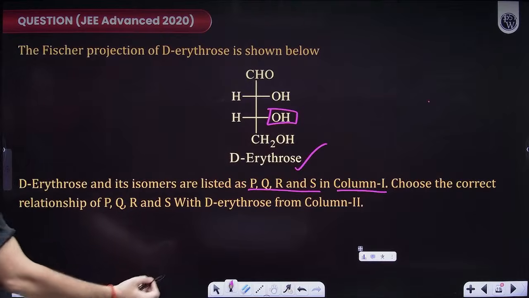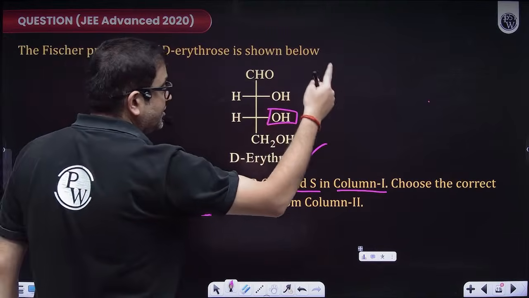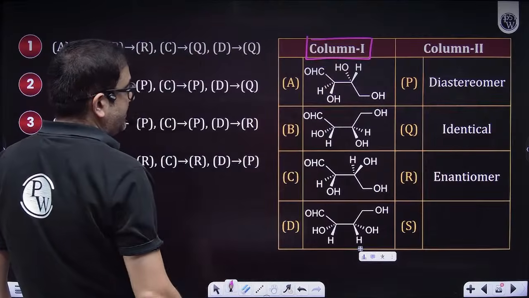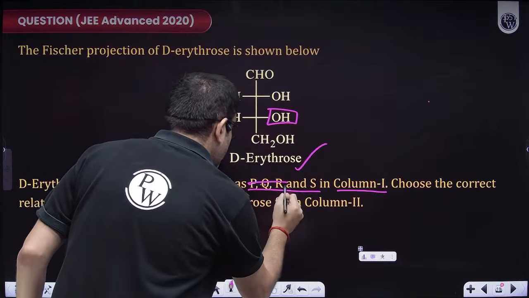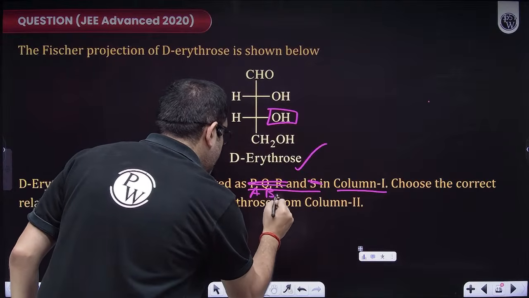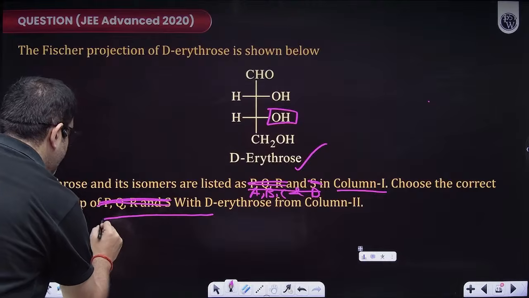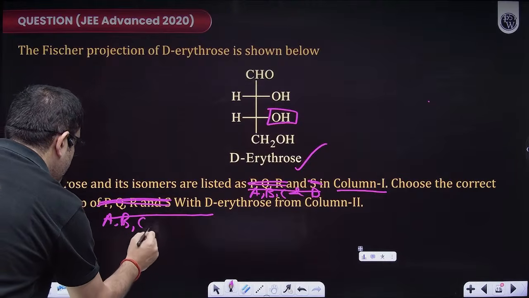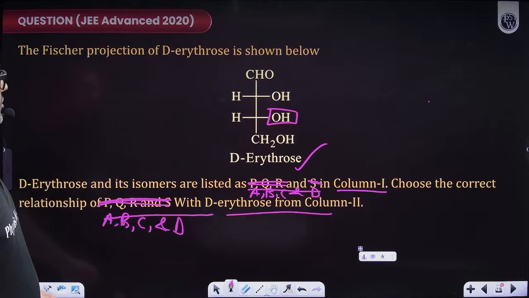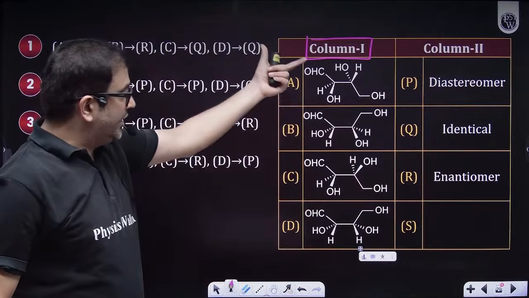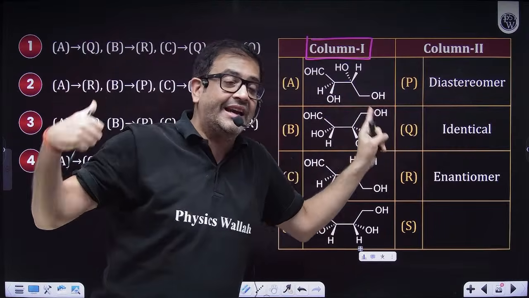And what do we have to do? We have to choose the correct relationship between P, Q, R, S and this. Okay, so what is the relationship between these? Acha, P, Q, R, S. Beta, I guess this should be written A, B, C, D. A, B, C and D are its structures, and you have to define the relationship of structure A, structure B, structure C and structure D with erythrose in column 2. Okay, so these are my A, B, C, D, and you have to relate each with the given D-erythrose. Okay, sir.